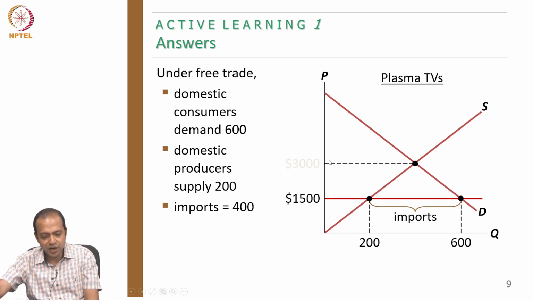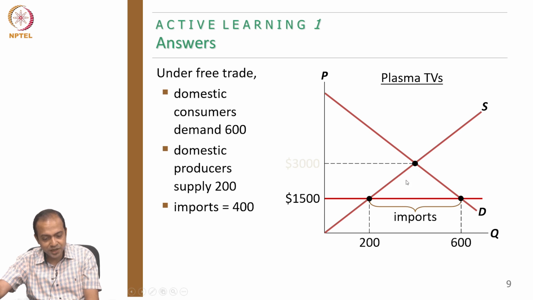So that means earlier your consumer surplus was this, right? But now, earlier this was the price, $3,000. Now you are importing from the world market. So your consumer surplus is the area above the price line, below the demand curve, so the entire area.